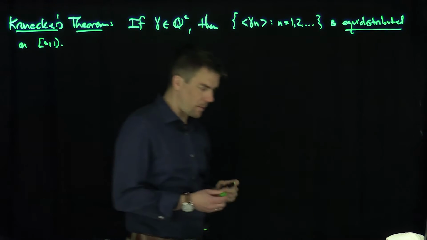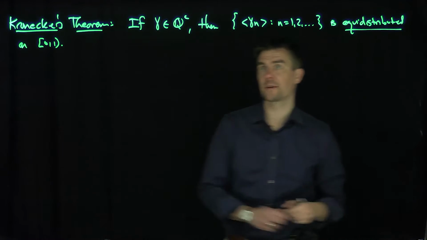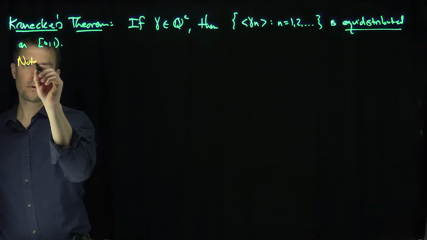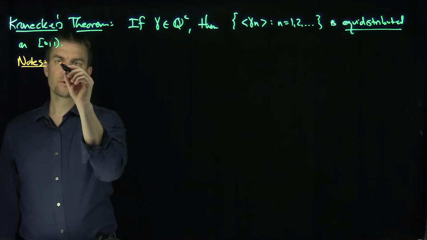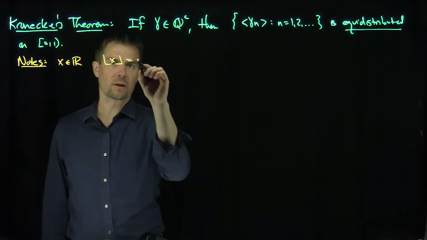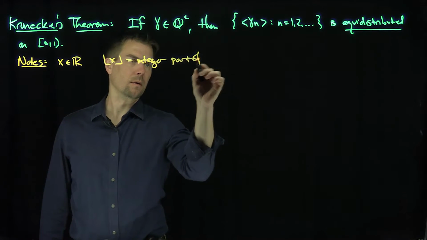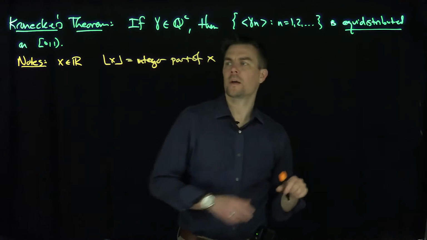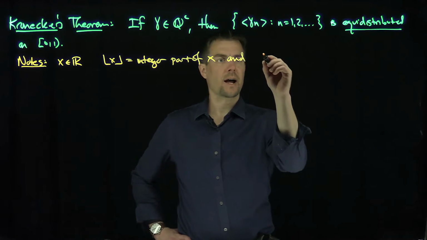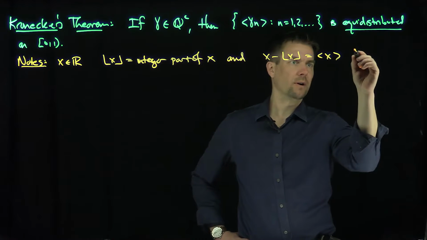Okay, so let's come up with the terminology and try to understand this theorem. A couple bits of information to unpack this. First, notes. For x in R, floor of x is the integer part of x. And if I look at x minus the integer part of x, that's the fractional part of x.